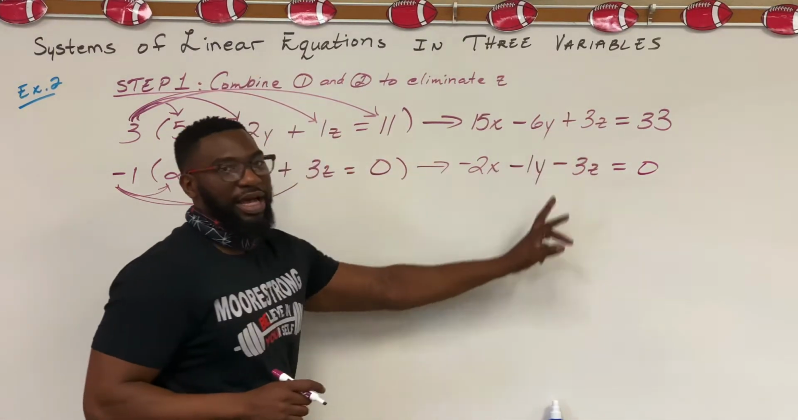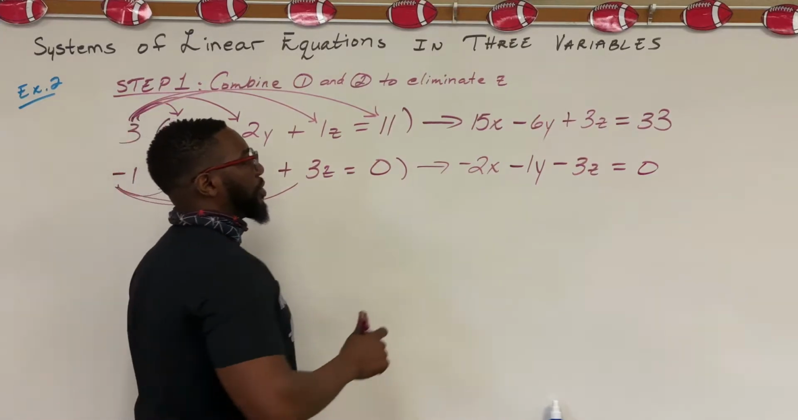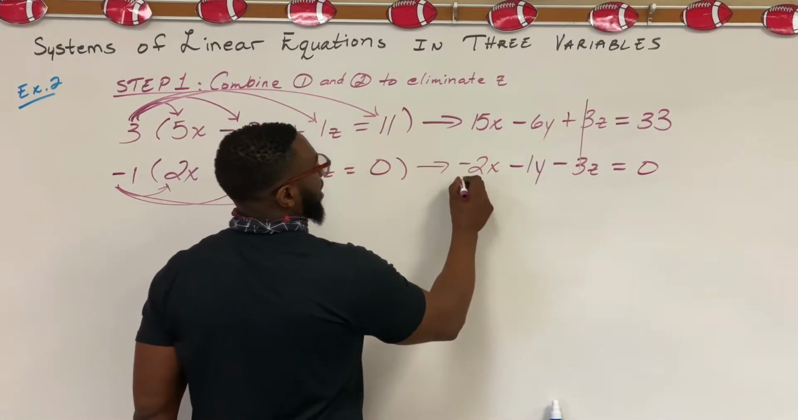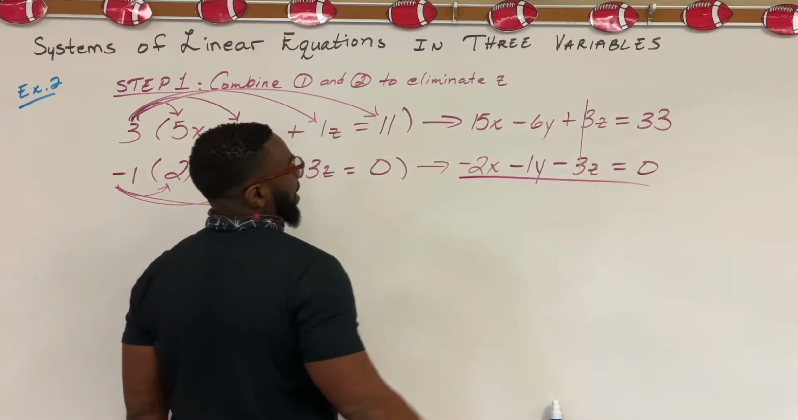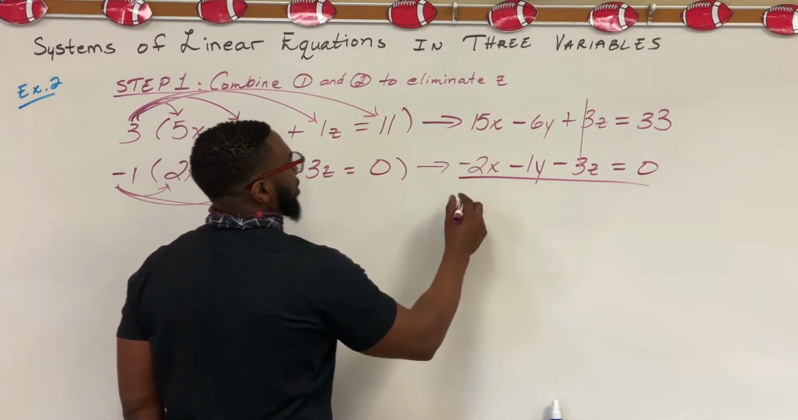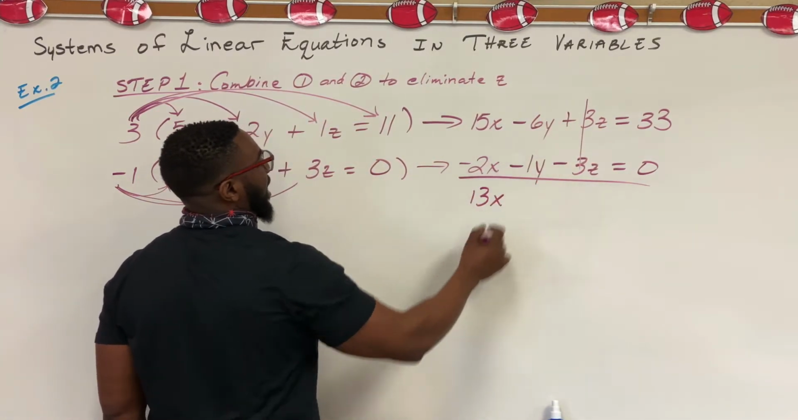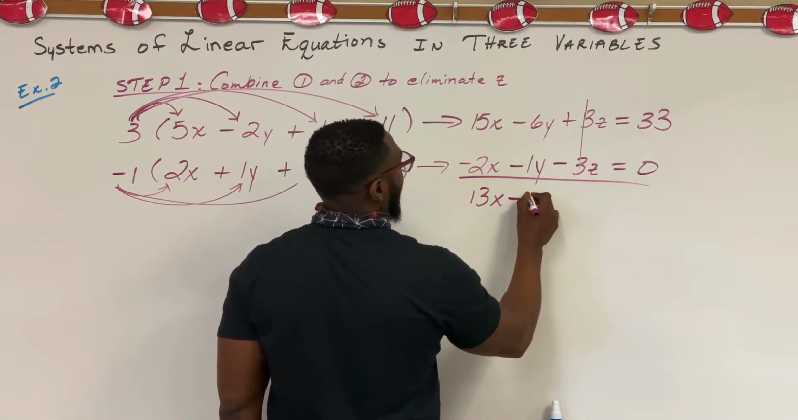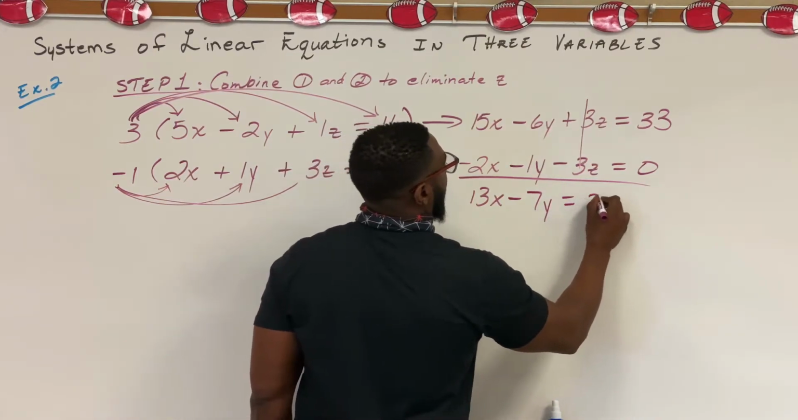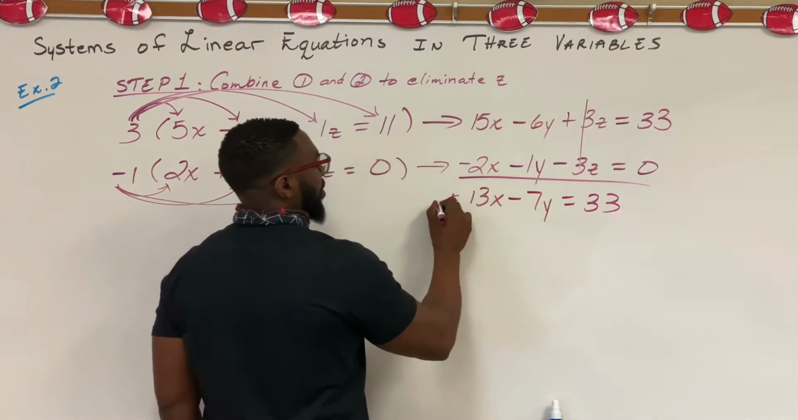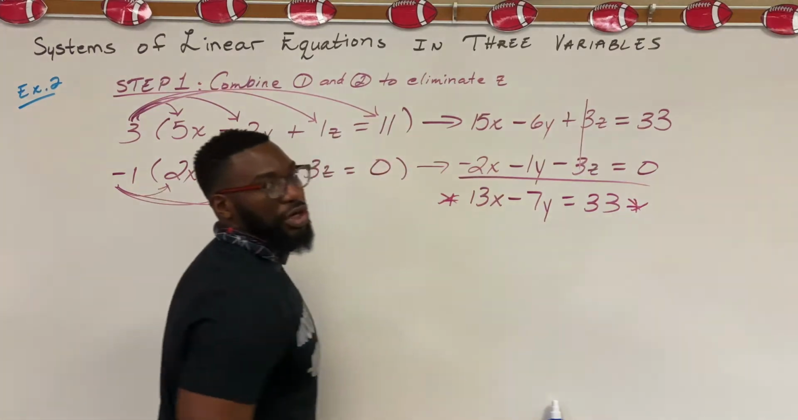All right, so now we have our opposites. They are 3z and negative 3z. Working vertical with like terms, 15x minus 2x is 13x. Negative 6y, negative 1y is negative 7y. Equal 33. All right, so we're gonna hold on to this one.